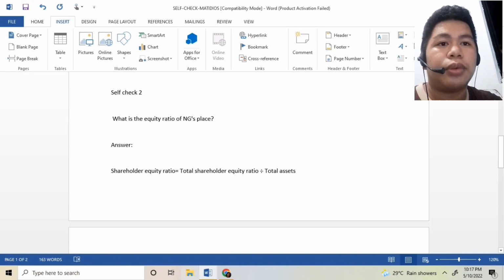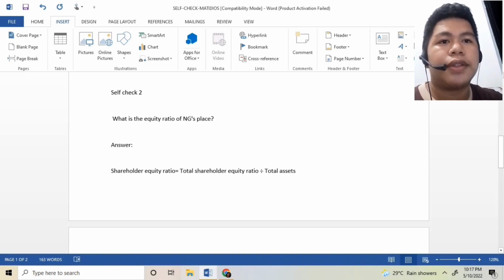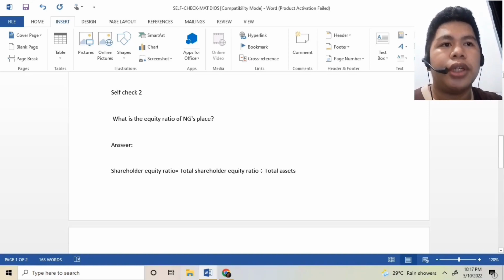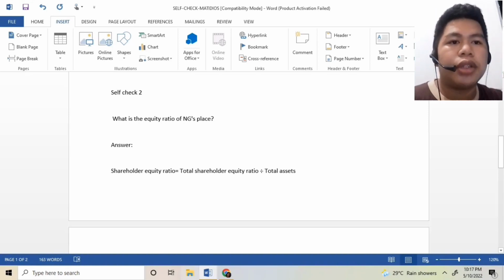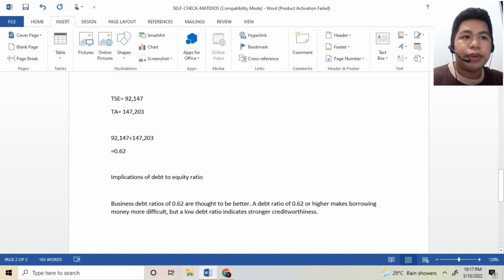Self-check number 2. What is the equity ratio of NG's Place? Answer: shareholder equity ratio equals total shareholder equity divided by total assets. Total shareholder equity is 92,147. Total assets is 147,203. Then 92,147 divided by 147,203 equals 0.62.